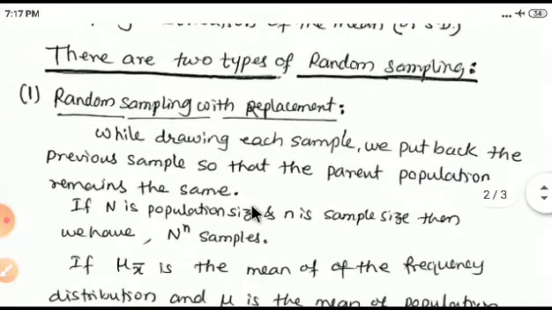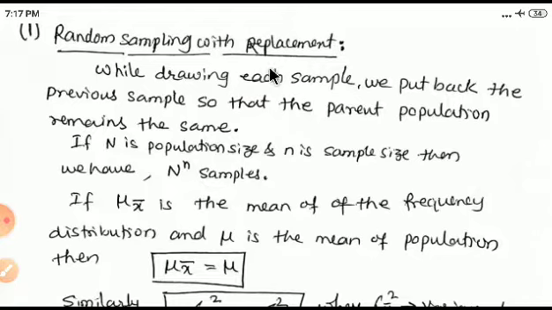So there are two types of random sampling. First, random sampling with replacement. While drawing each sample, we put back the previous sample so that the present population remains the same. If capital N is the population size and small n is the sample size, then we have N raised to the power n number of samples. So once we take that sample, before taking the second sample, we will put back the first sample. So the population size capital N will remain the same.